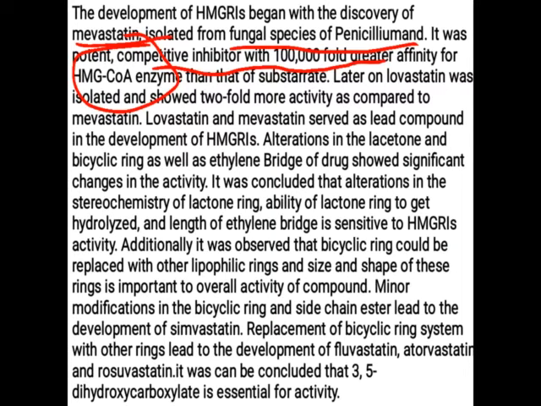So why did this happen? Because they have similar kind of structures. It may be the lactone ring and 3,5 dihydroxy acid chain. So that's why they become more potent.